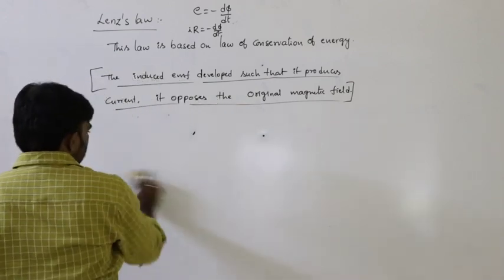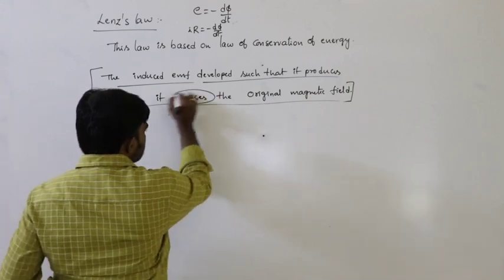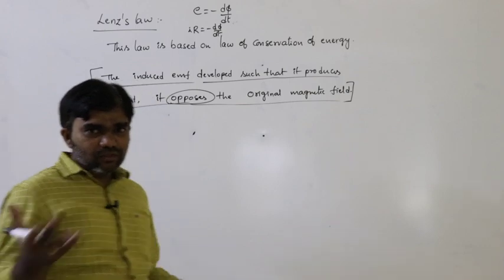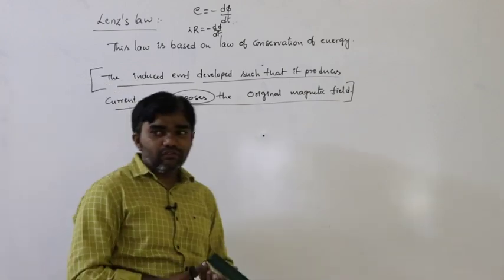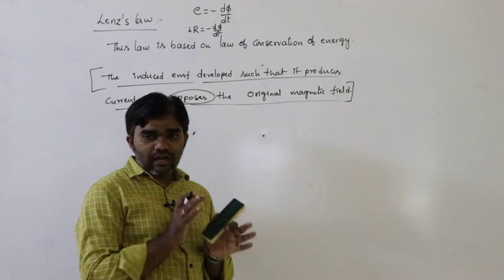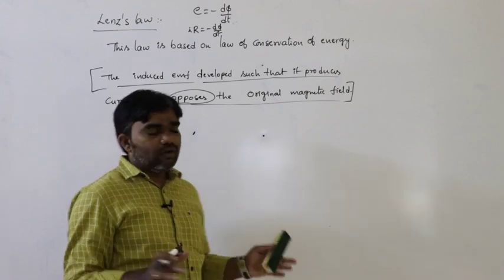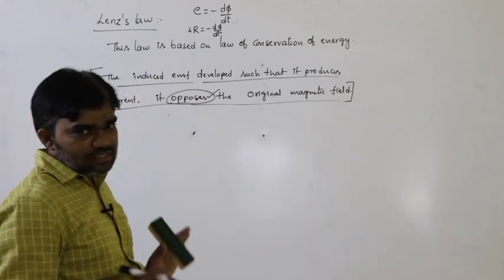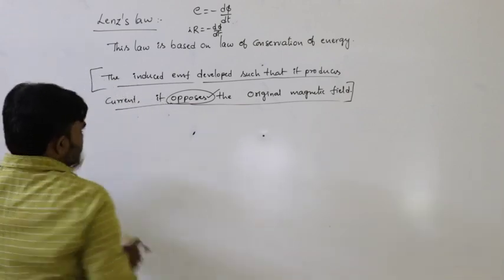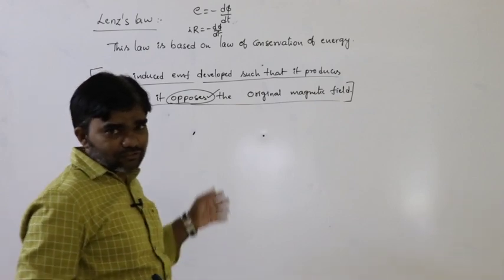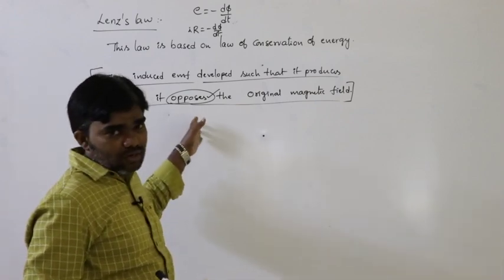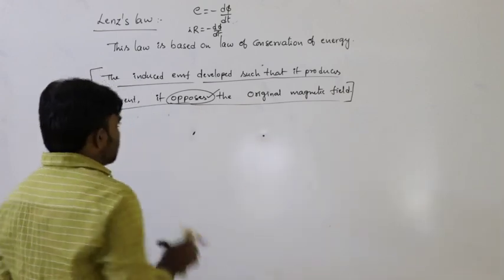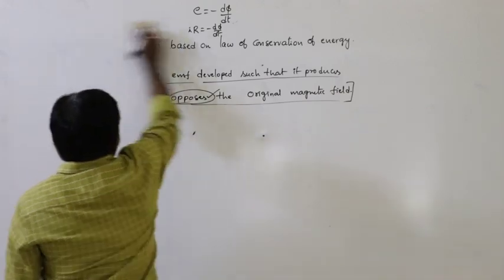So the word opposes here is important, the word opposition. Without opposition there is no need of the law of conservation of energy; that concept would not be valid. That's why the word opposes. What is the meaning of this? Let us discuss. Forget about this definition; to write the definition in the exam to get 2 marks, this definition is useful. Otherwise, let us first understand the concept here.